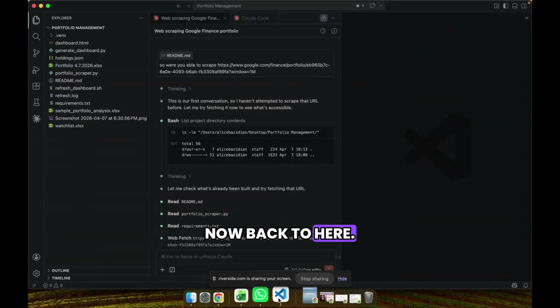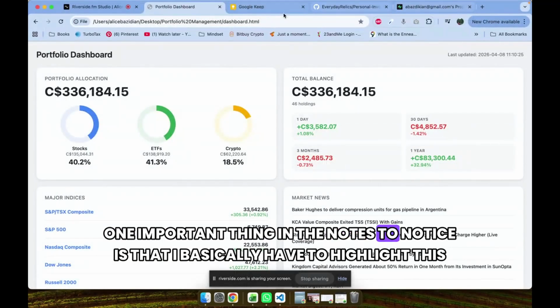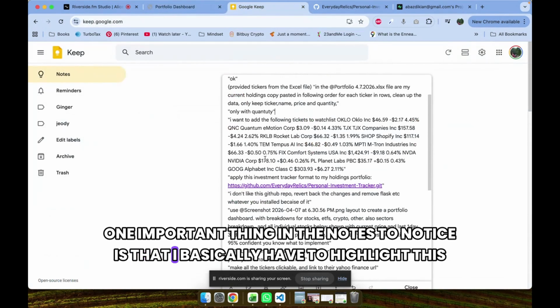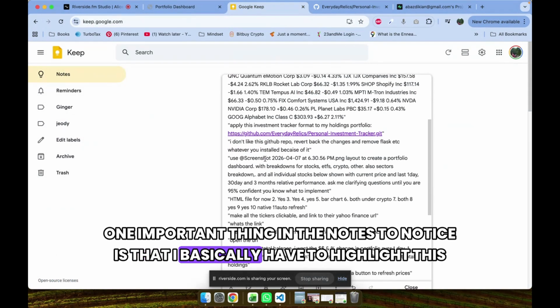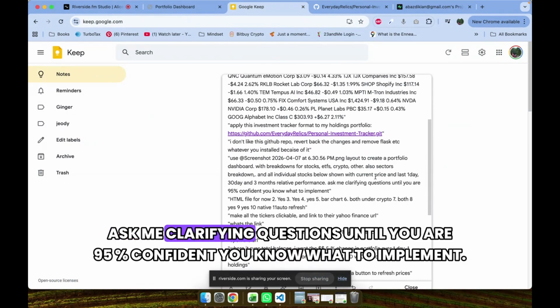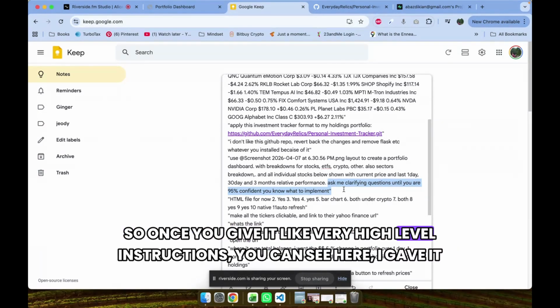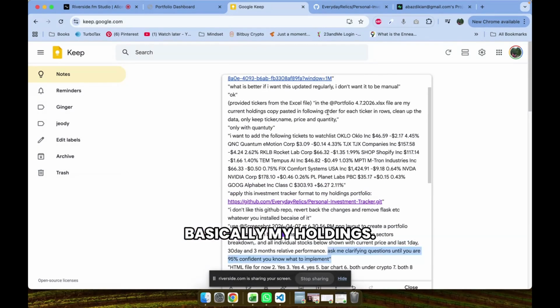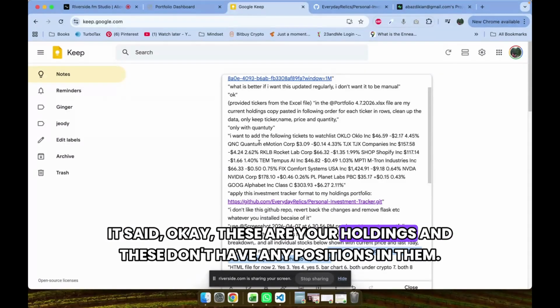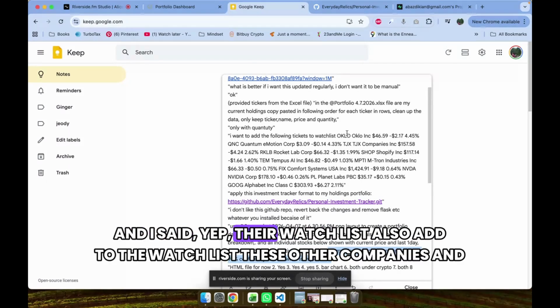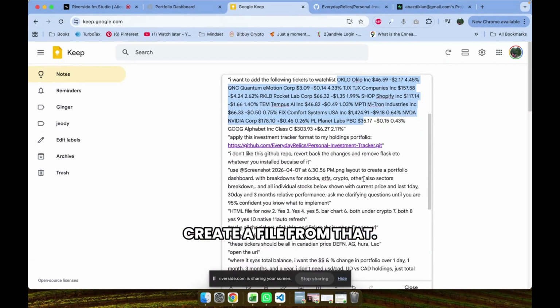Now, back to here, one important thing in the notes to notice is that I basically have to highlight this one: ask me clarifying questions until you are 95% confident you know what to implement. This is really important. Once you give it very high-level instructions, you can see here, I gave it basically my holdings. It looked at them, cleaned them up, and said, okay, these are your holdings and these don't have any positions in them. Is this a watch list? And I said, yep, they're watch list. Also add to the watch list these other companies and create a file from that.